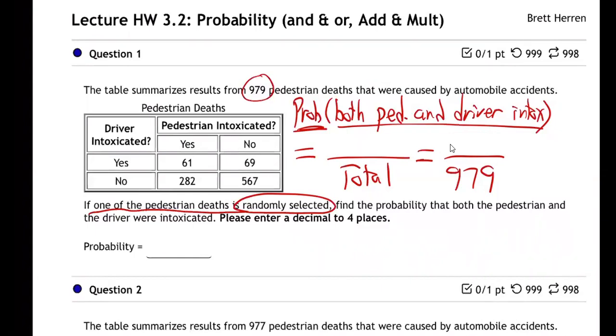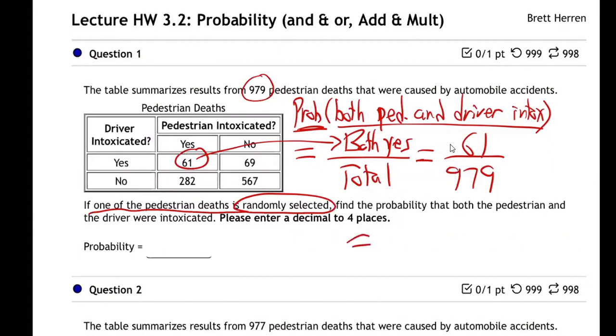What am I going to put in the top? 61. Yeah, the 61. Good job. The 61, because that's the yes and yes. Here, right here, I'll say both yes, which is the 61. That's exactly what we want, because we want both the driver and the pedestrian intoxicated. That's 61 people. In 61 of the cases out of 979, they're both intoxicated.